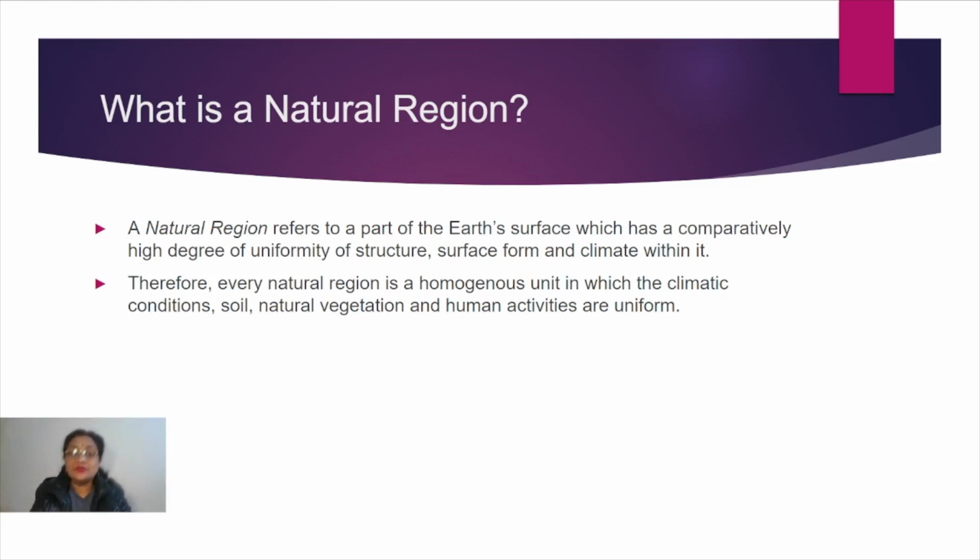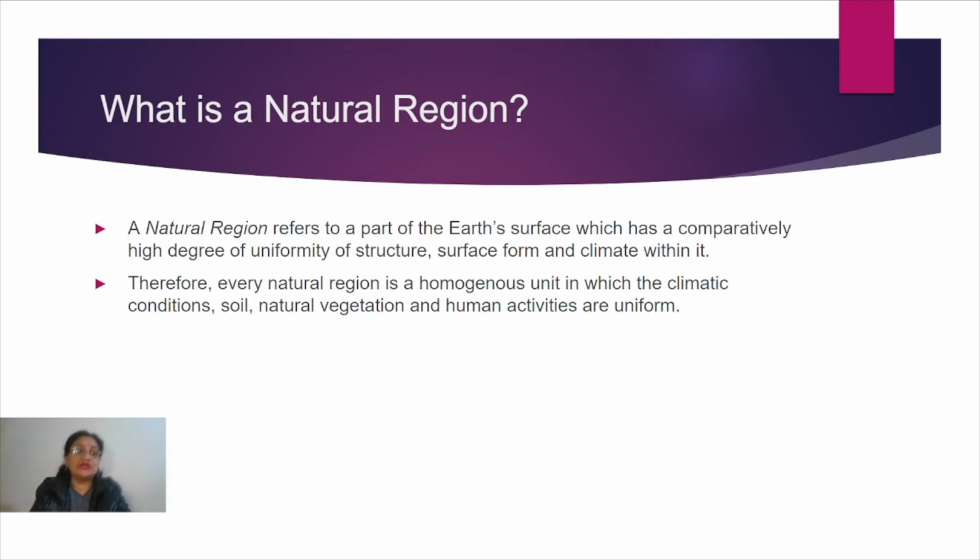Why natural? Because in this we are taking climate, that is temperature and rainfall both. We are taking soil type also, the landform, natural vegetation, the wildlife, as well as the human activities, or you can say the human adaptations according to the surrounding environment. So all these things together we take in that particular region, and that is why we call such regions natural regions of the world.